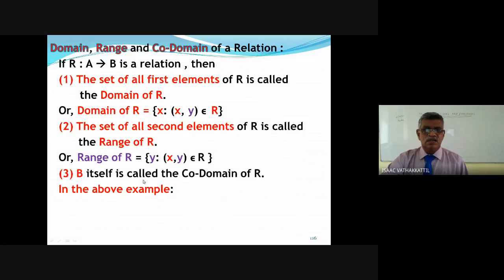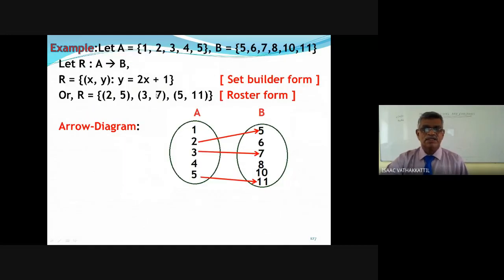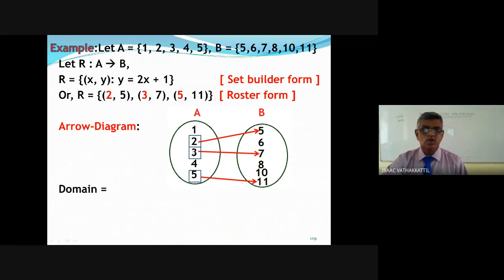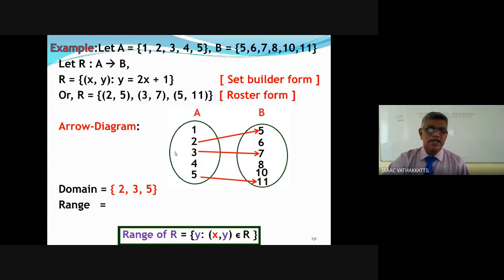In the above example, I have written the relation in set builder form, roster form, and arrow diagram. What is the domain? The set of first elements. We can easily find the domain. The domain will consist of 2, 3, and 5. Now the range, the set of second elements.